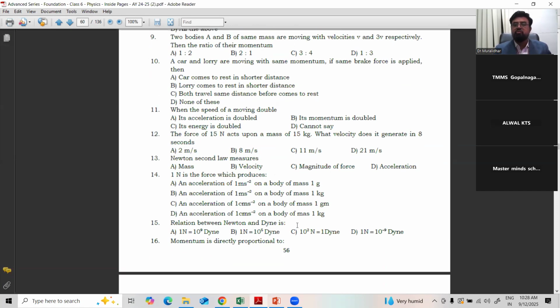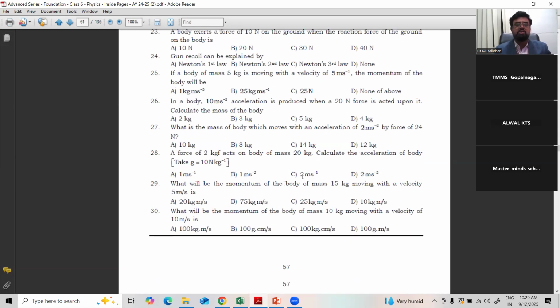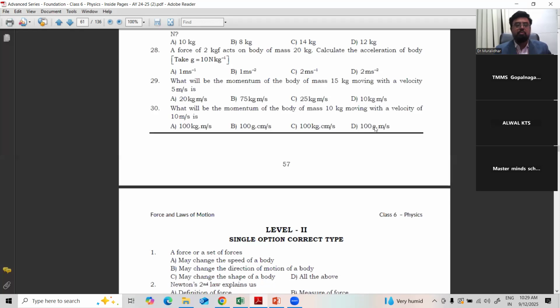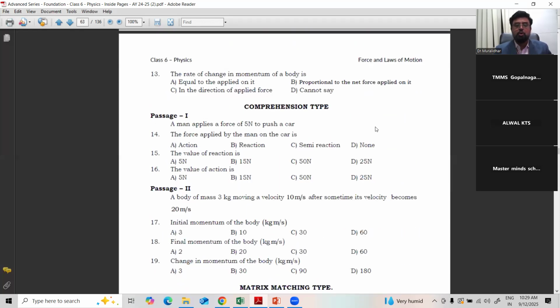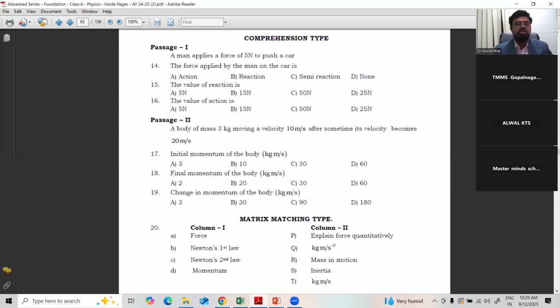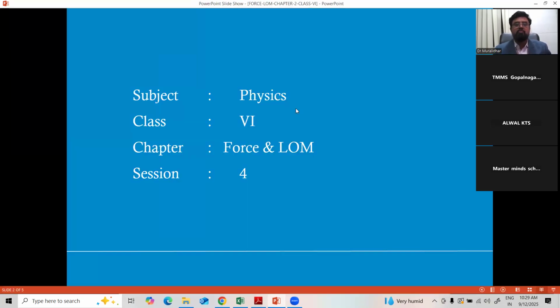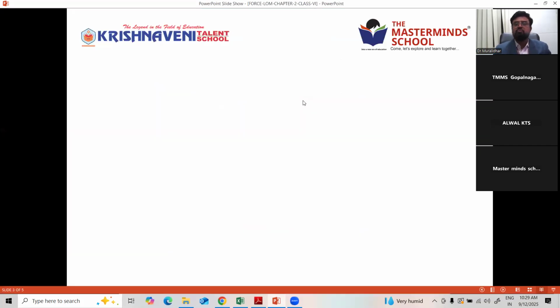Either you can go through each and every bit and you can solve them. If you have any queries, you can ask your teachers, because we have provided the complete solutions for each and every question in advance, right? So with this, we are done with this chapter of force and Newton's laws of motion. The first part we are done with force, the second part we are done with Newton's laws of motion.